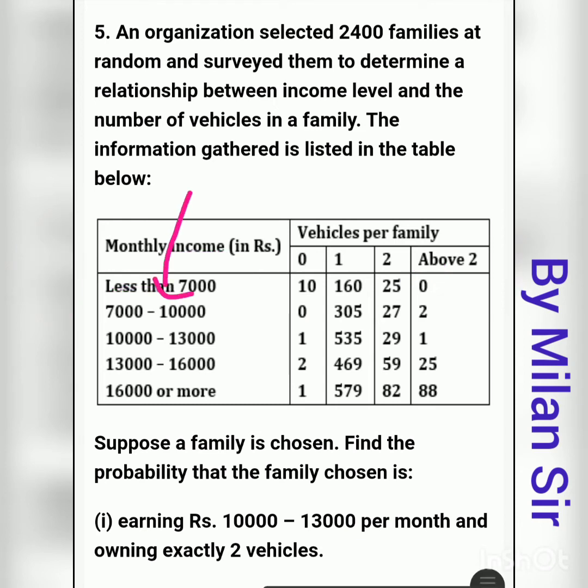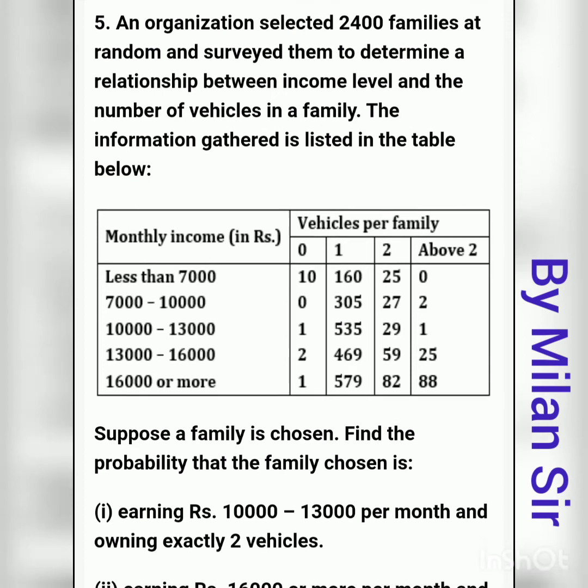Then for 7,000 to 10,000, 0 families have 0 vehicles, 305 families have 1 vehicle, 27 families have 2 vehicles and 2 families have more than 2 vehicles, and so on. Right? So this type of table is given to you.